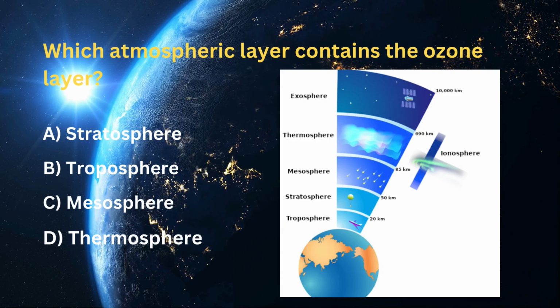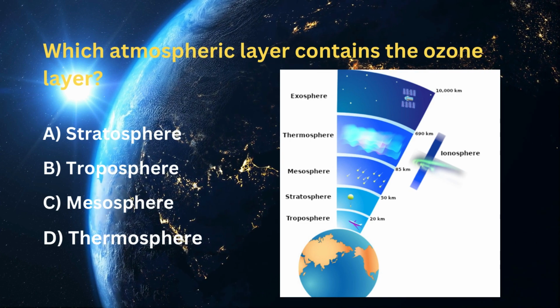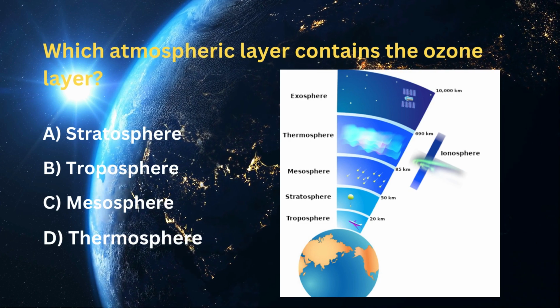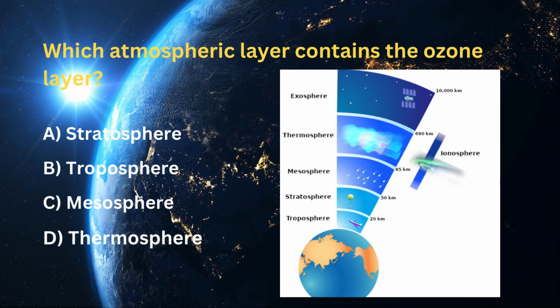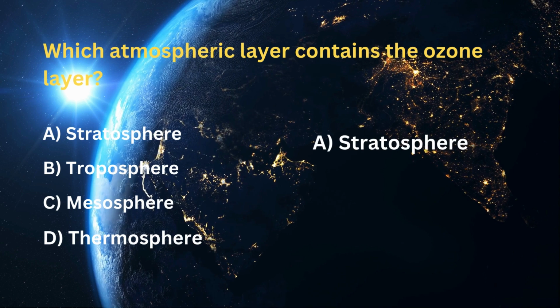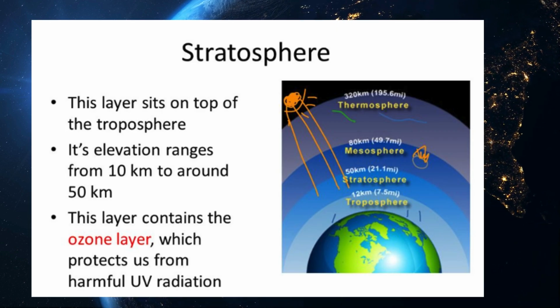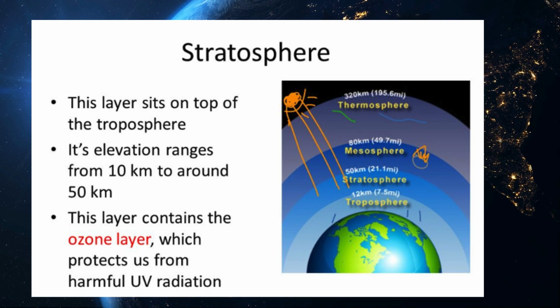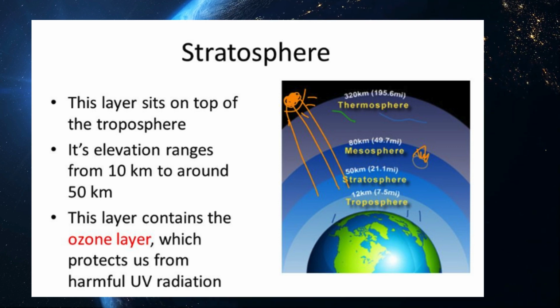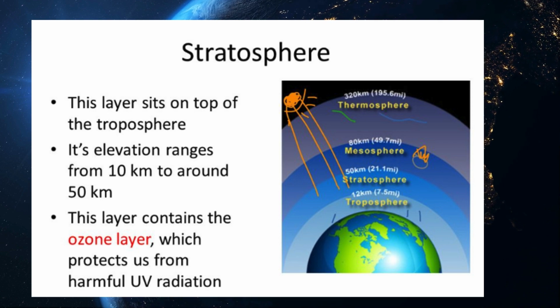Which atmospheric layer contains the ozone layer? A. Stratosphere. B. Troposphere. C. Mesosphere. D. Thermosphere. Answer: A. Stratosphere. It is the second layer of the atmosphere, just above the troposphere, and extends up to a height of 50 kilometers. This layer of the atmosphere contains the ozone layer, which absorbs ultraviolet radiation from the sun and protects life from harmful forms of energy.